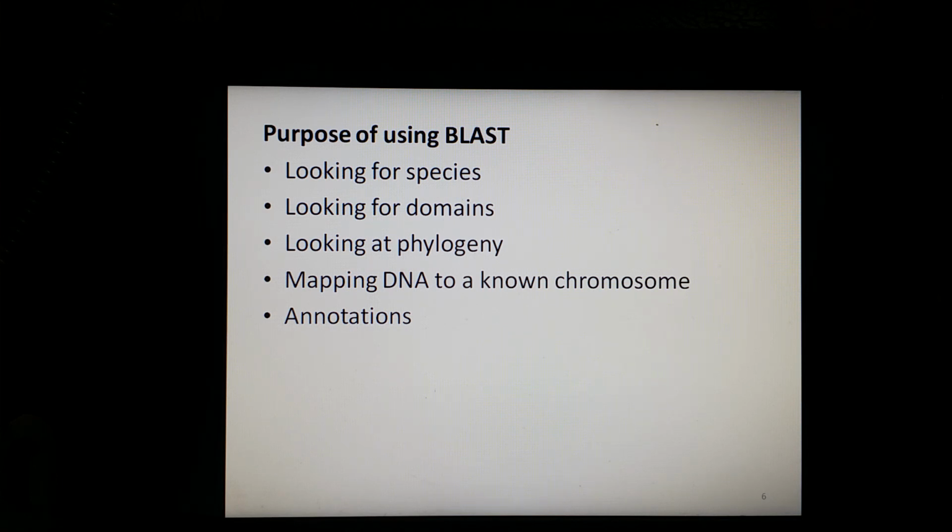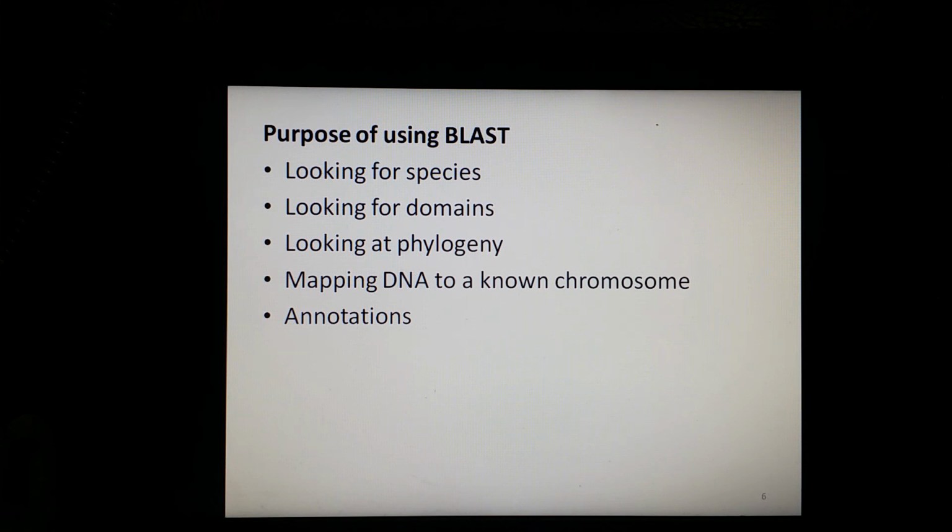The second purpose is looking for domains. Using BLAST, you can look for a protein sequence or a translated nucleotide sequence, and it will help you look for known domains in the query sequence. The third is looking at the phylogeny. You can use BLAST web pages to generate phylogenetic trees of the BLAST result. So this is how BLAST is useful in bioinformatics.